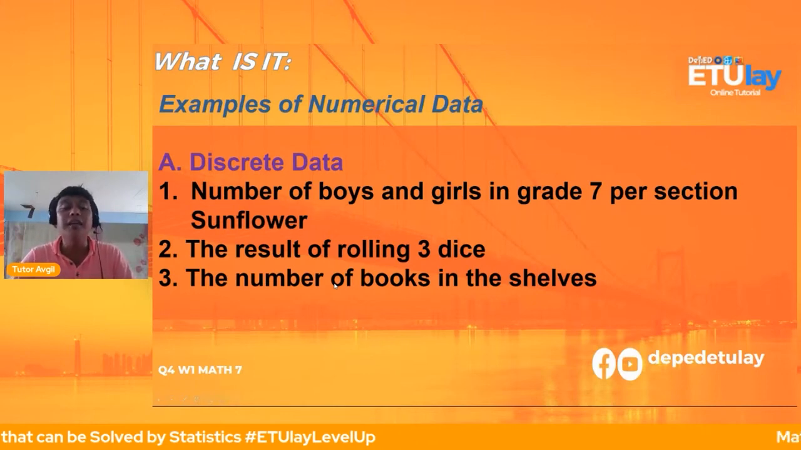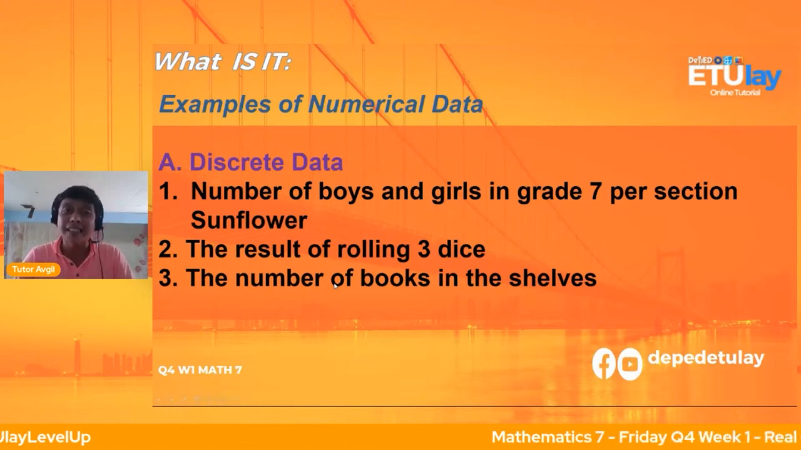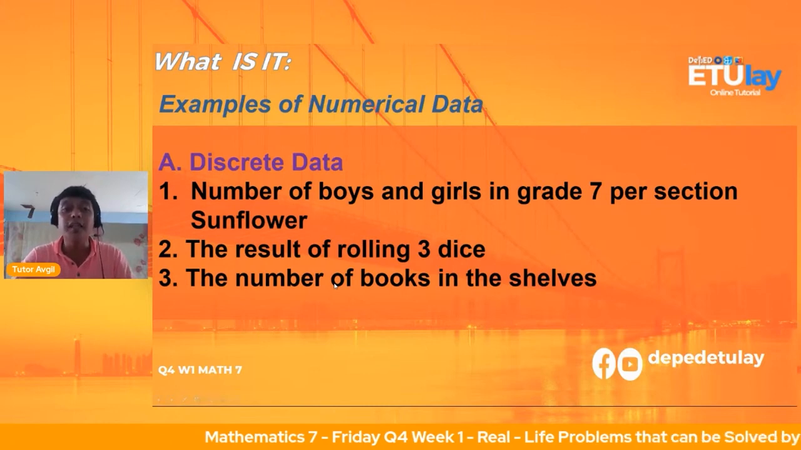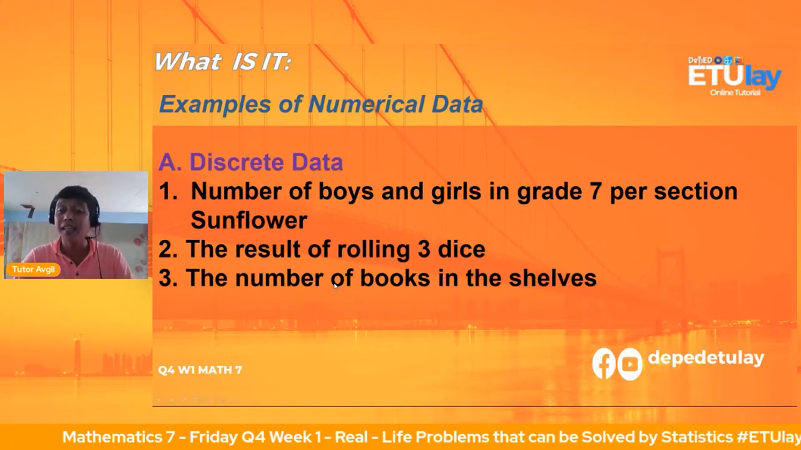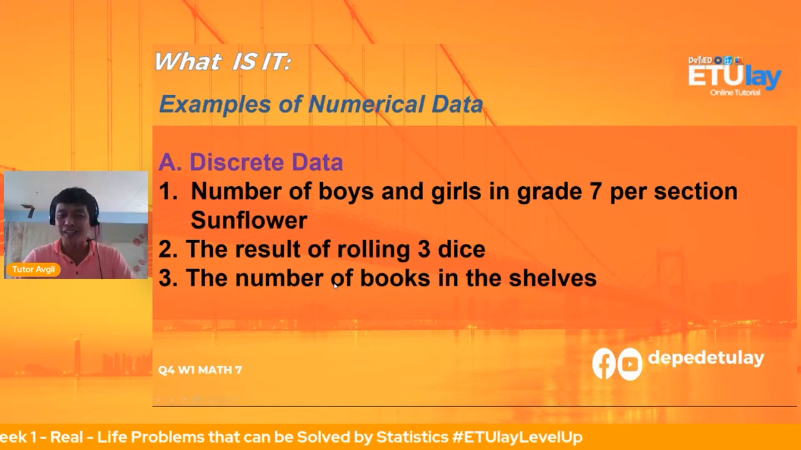The result of rolling 3 dice. Ayan. So, limited lang din. Yun yung sasabi natin, a finite set of data. That's why it is called discrete data. The number of books in the shelves. So, limited lang din yan. Ayan. Naka-arrange po yung data answer. That is also correct. Ayan.